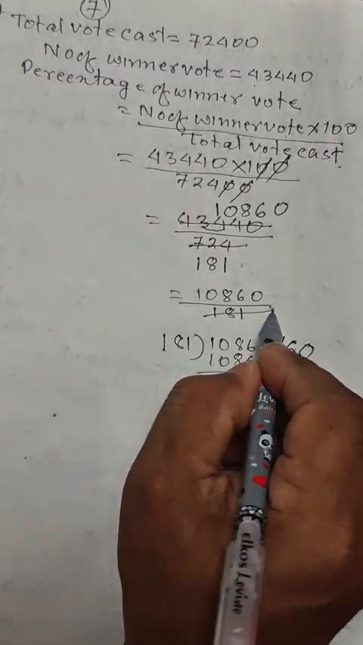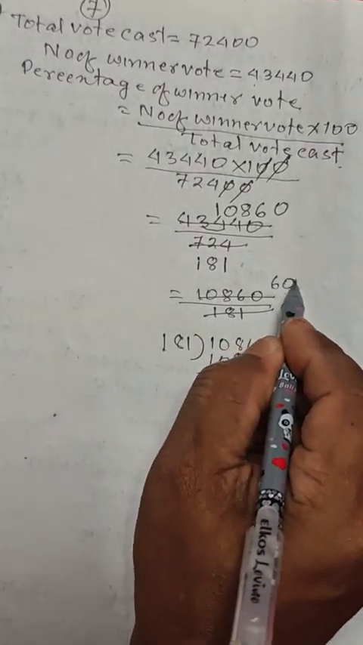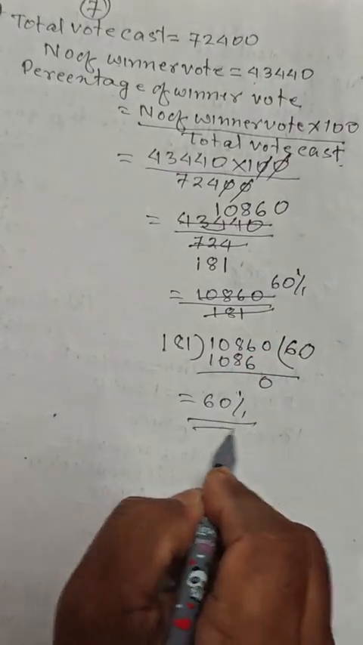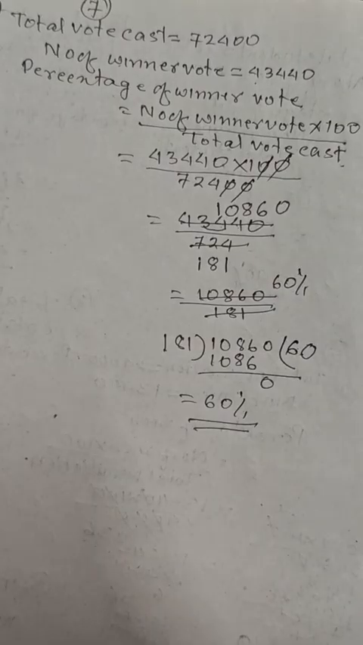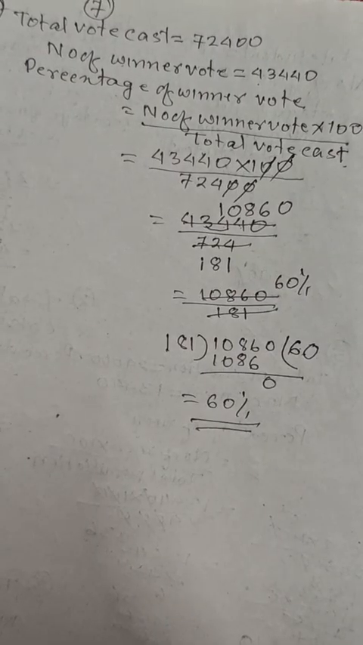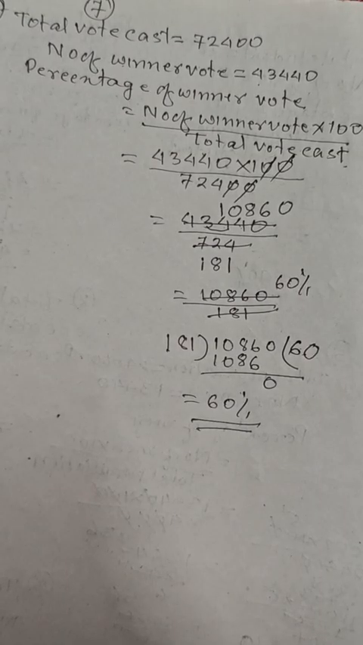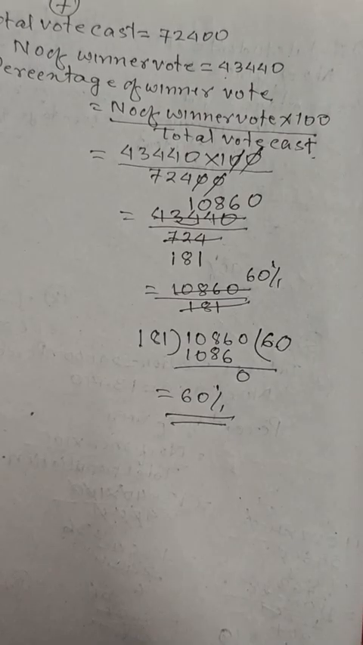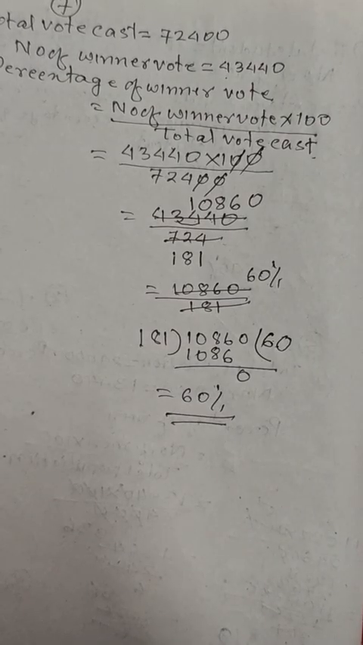Now when we cancel this, we get 60%. So the percentage of winner vote is 60%. Total vote cast, number of winner votes, percentage of winner vote. Percentage of winner vote is number of winner votes into 100 divided by total vote cast. On simplification, we get 60%.